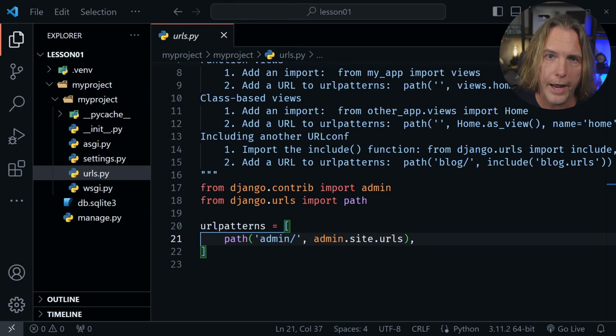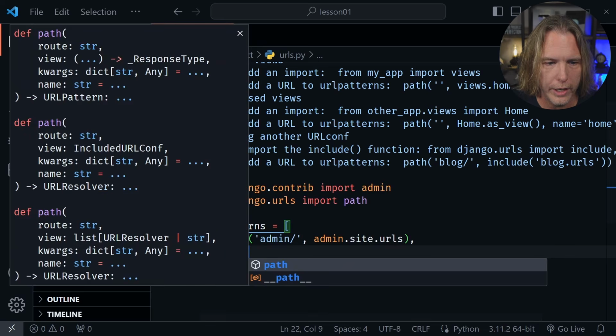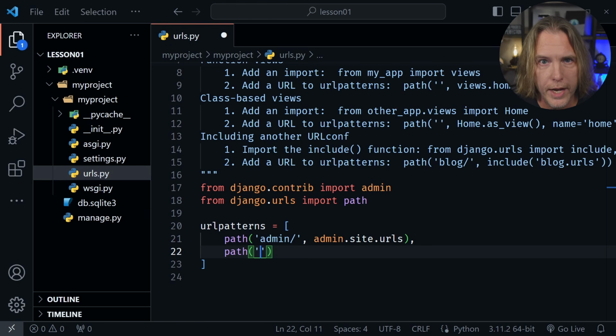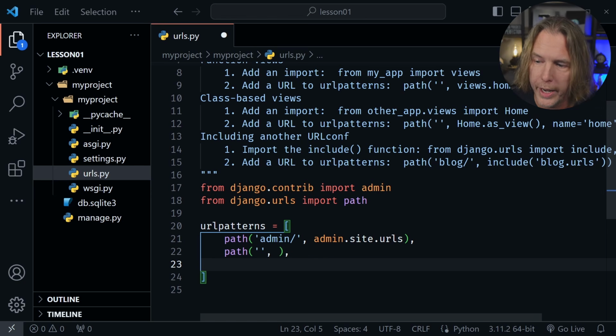Let's start by adding a path for the home page. And so this will start out with path. And now we'll just have an empty string here, so two single quotes and then a comma. Now we're not going to put the next half yet, but we will. We will create a view for that. But right now, let's just put a comma and move on to the next one.